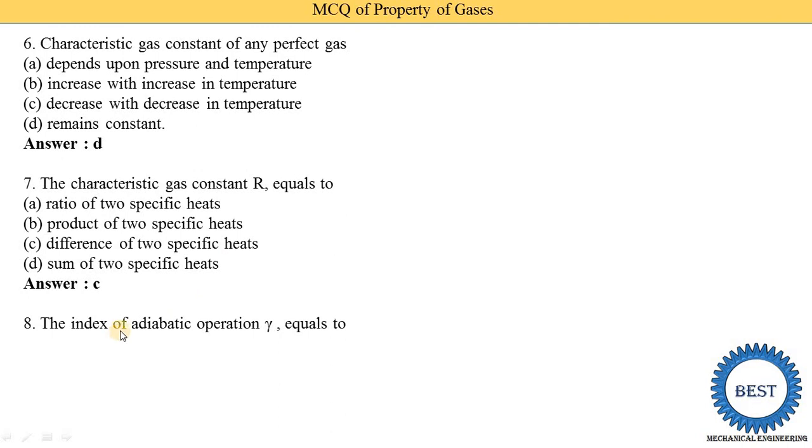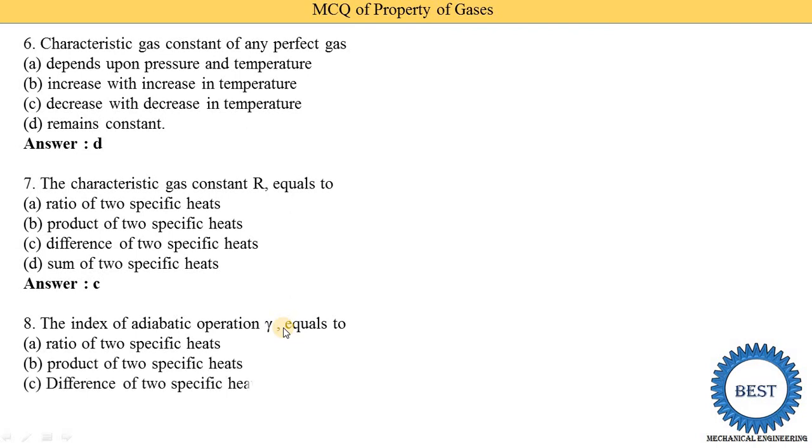The index of adiabatic expansion gamma is equal to the ratio of two specific heats, the product of two specific heats, the difference of two specific heats, or the sum of two specific heats. So we know that gamma is the ratio of two specific heats, that is gamma is equal to Cp upon Cv, and the value of gamma is 1.4 for the adiabatic process. For some other processes it may be 1.2, it may be 0, or it may be infinity. That type of MCQ is also possible, which we will discuss later on.